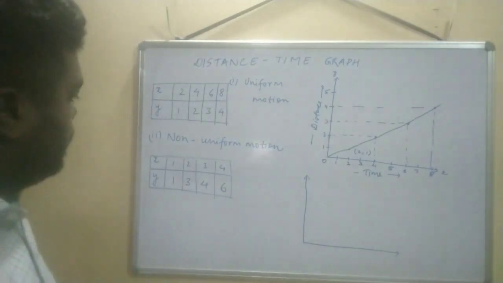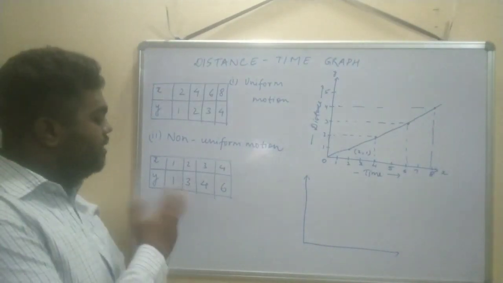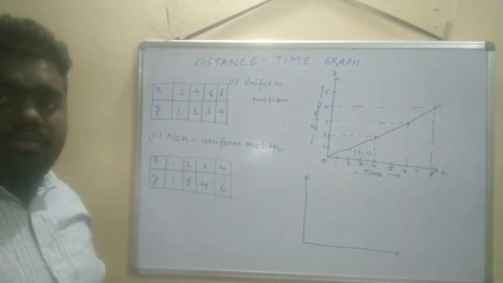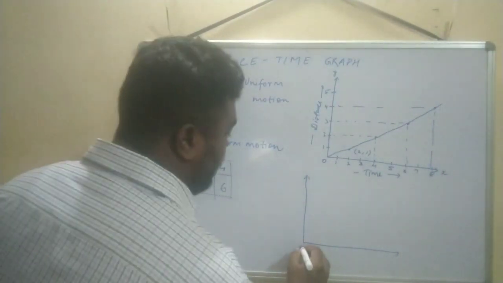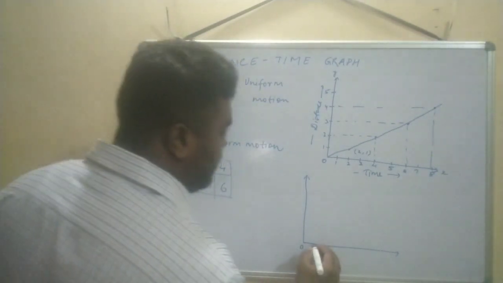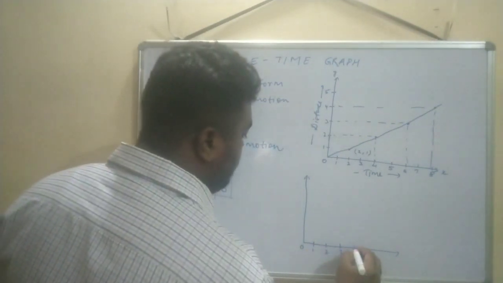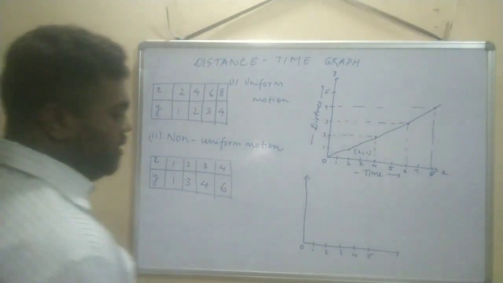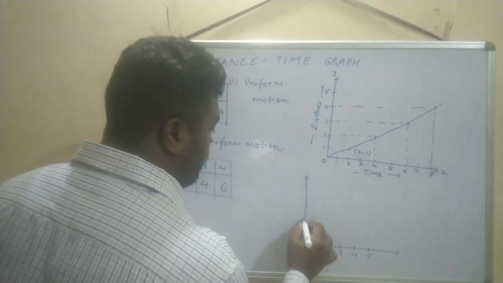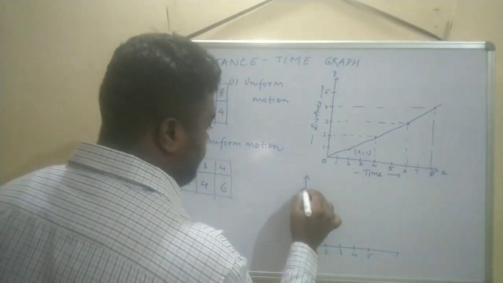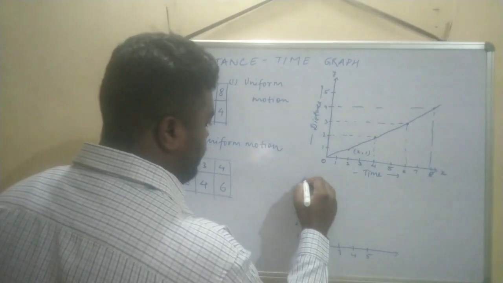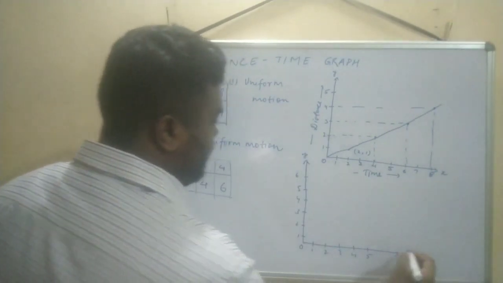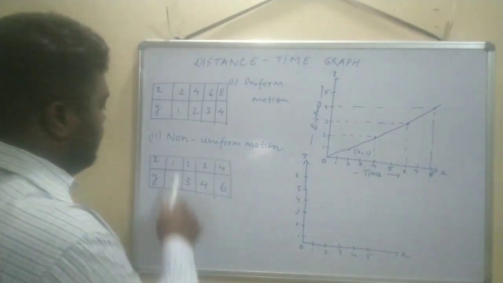Now we can see that distances are unequal and time is equal, a 1 hour gap. So we will plot the graph. On the x-axis we need the values 1, 2, 3, 4, 5, and on the y-axis we need values up to 6: 1, 2, 3, 4, 5, and somewhere here it will be 6. This is the y-axis, this is the x-axis. Let us plot the graph, one for one.